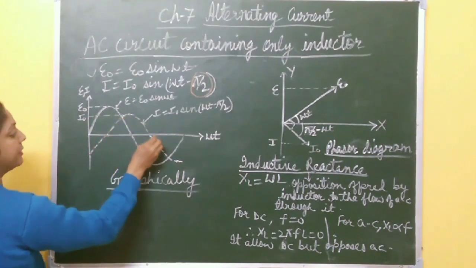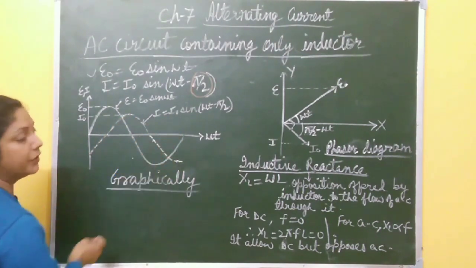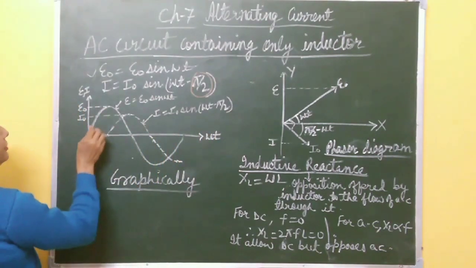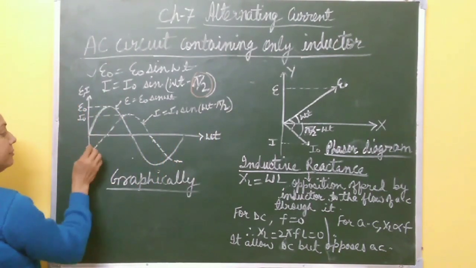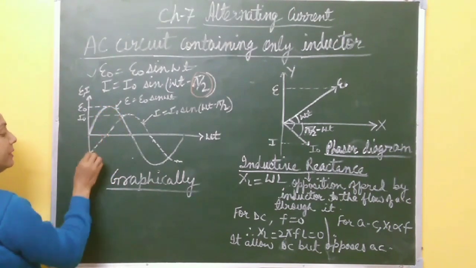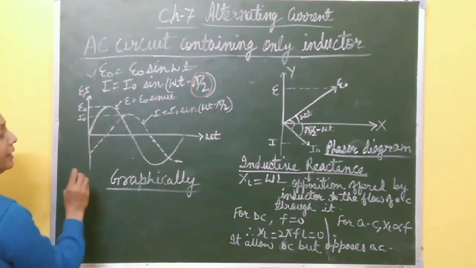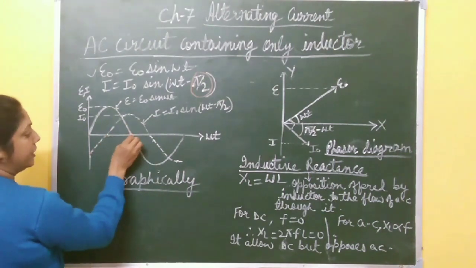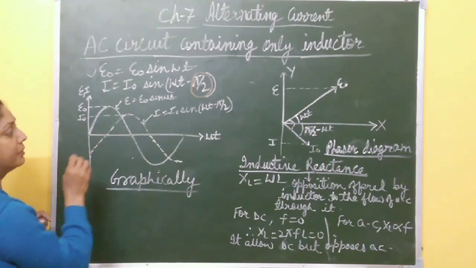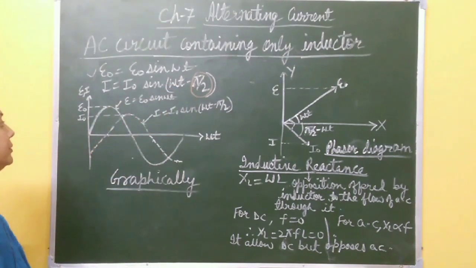This dotted line represents alternating current I equal to I naught sine omega t minus pi by 2. It means if voltage is maximum, here current is minimum. If voltage is minimum, current is maximum by an angle pi by 2.